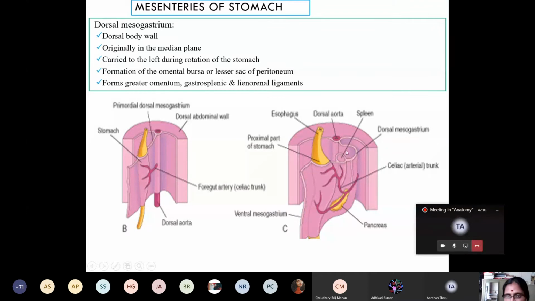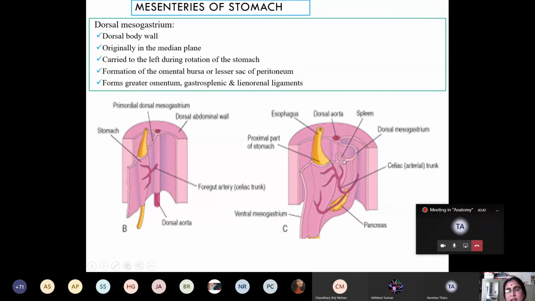As soon as there is formation of the lesser sac by the coalescing of the clefts formed in the dorsal mesogastrium, and during the 90-degree rotation of the stomach in the longitudinal axis in clockwise direction, what happens? There is an elongation of the dorsal mesogastrium, and in the dorsal mesogastrium there occurs the development of the spleen.